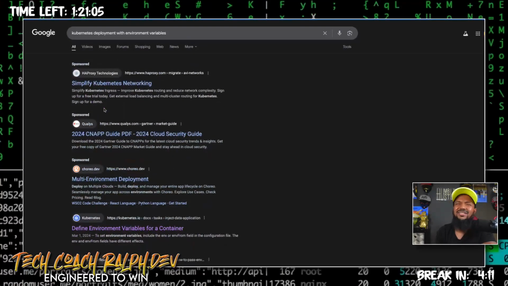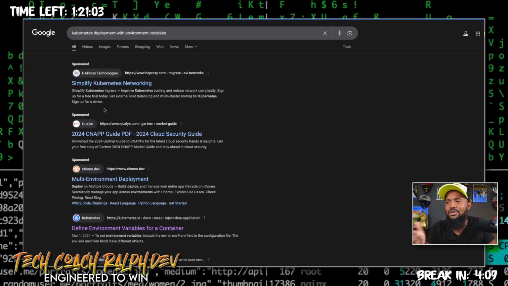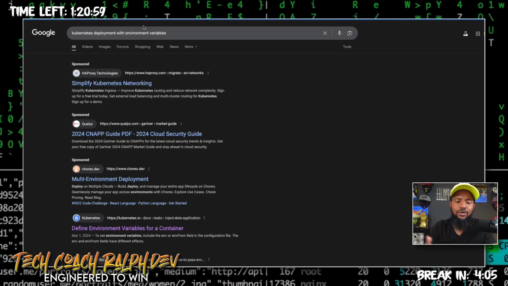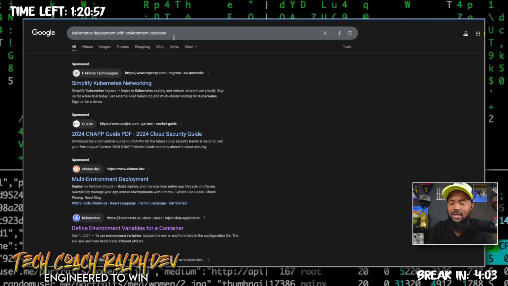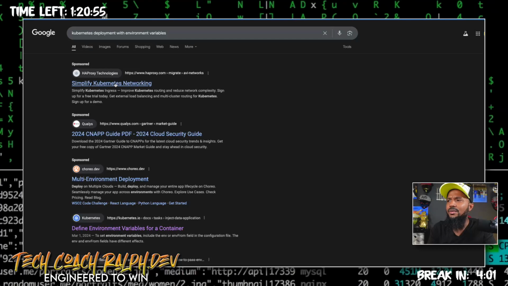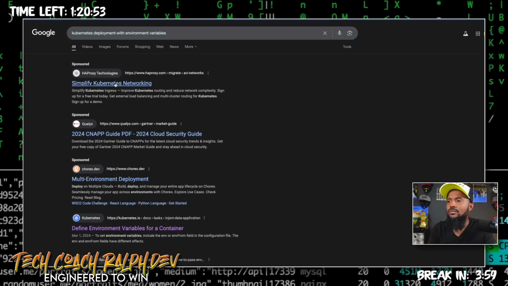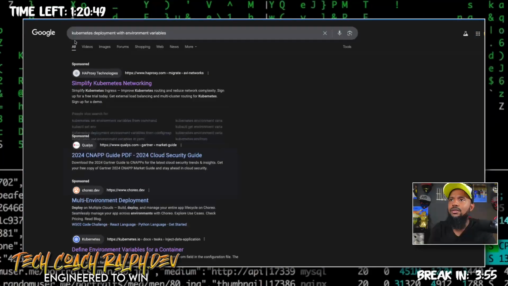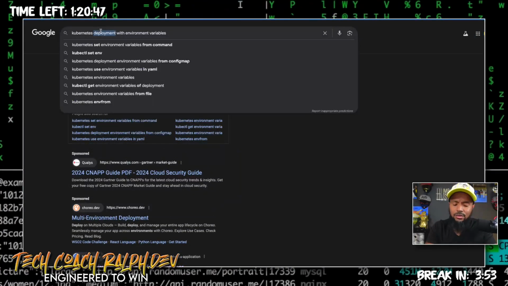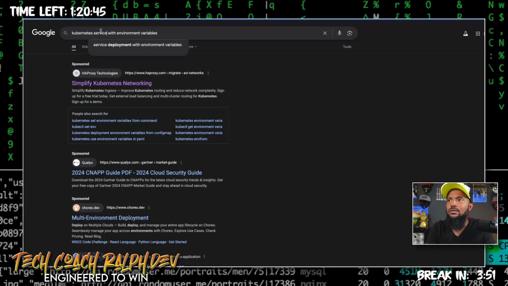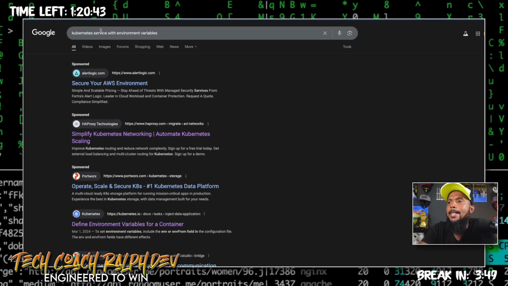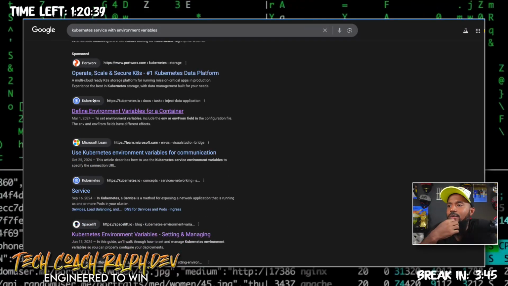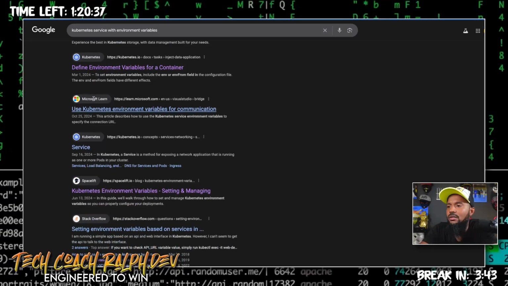Let me see, because if you can't pass environment variables, what's the purpose of the whole service and stuff? Do you have to create pods over and over and over again all on your own? I don't know. It's kind of weird. Let me see what this says. Kubernetes service with environment variable, secure AWS. Using environment variables for communication.